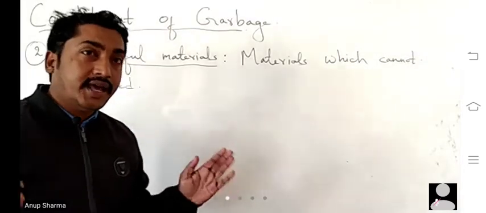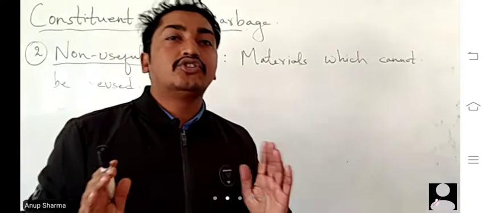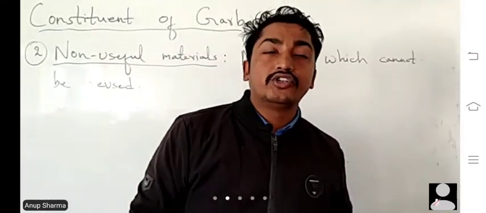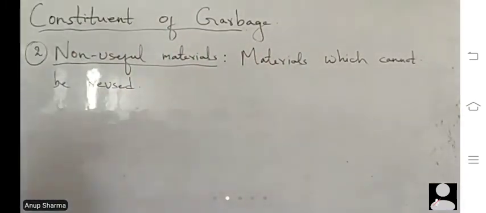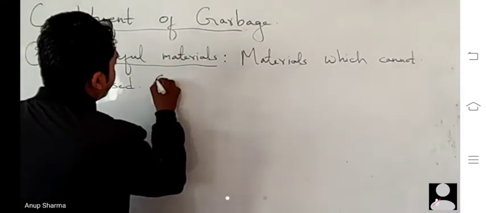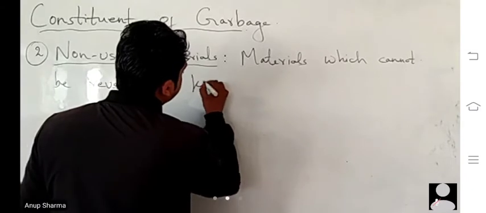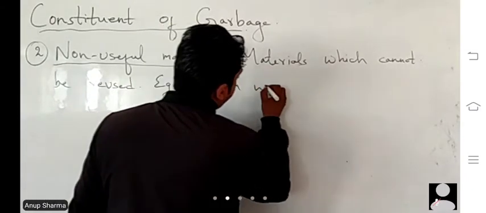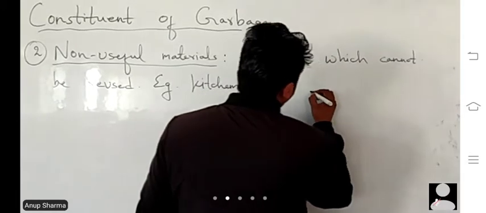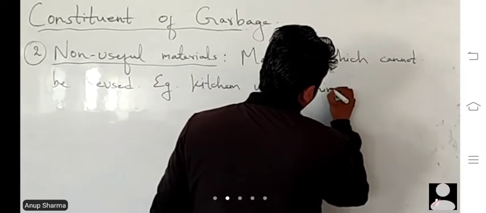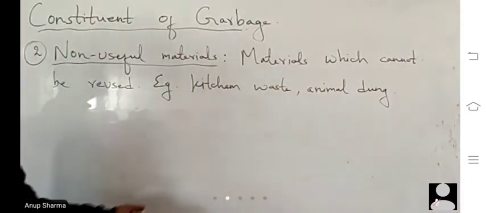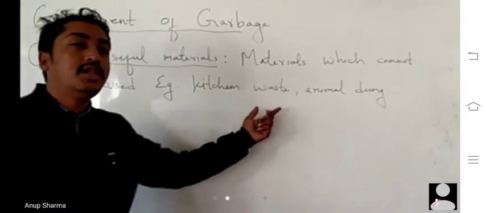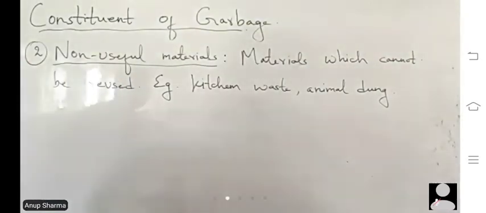They can't be reused directly, but indirectly they are very much useful, for example to produce fertilizer, to produce biogas, etc. Examples are kitchen waste and animal dung. Kitchen waste mostly constitutes vegetable waste. So both of these are organic.